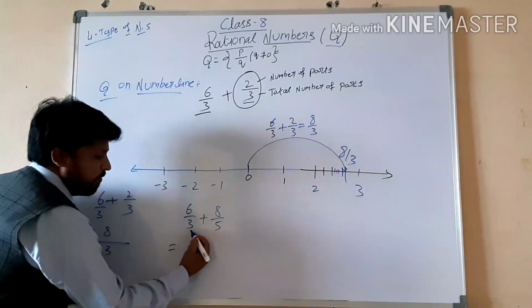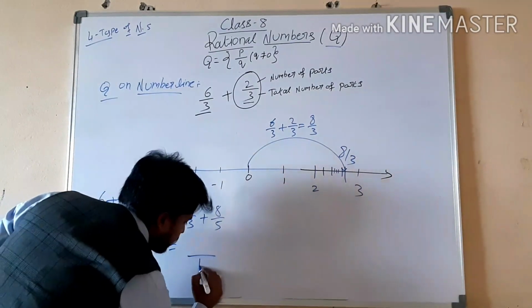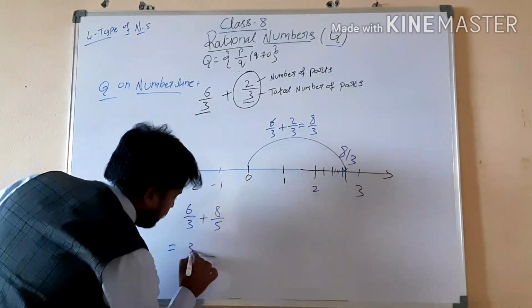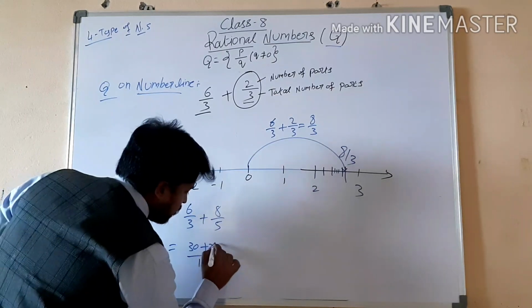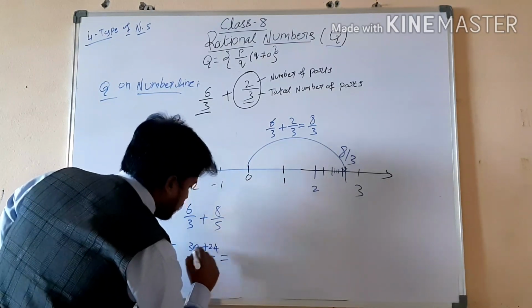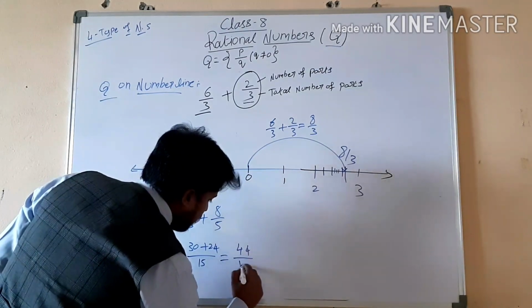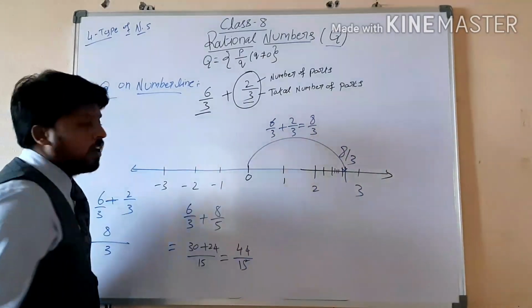Here the denominators are different. That means we have to multiply these two first. 5 3s are 15. Next, again cross multiplication: 6 5s are 30 plus 8 3s are 24. How much is 30 plus 24? 44 by 15. So 44 by 15 we have to show on the number line.